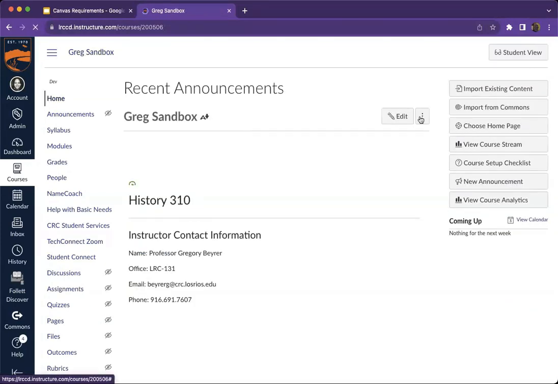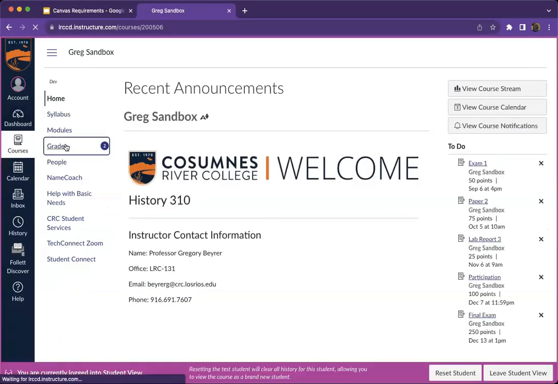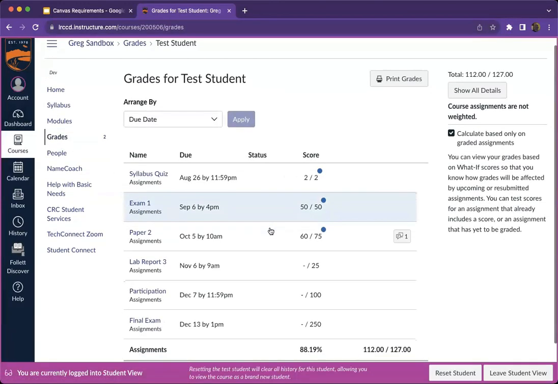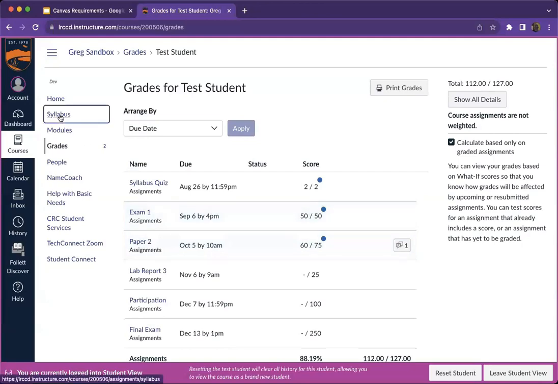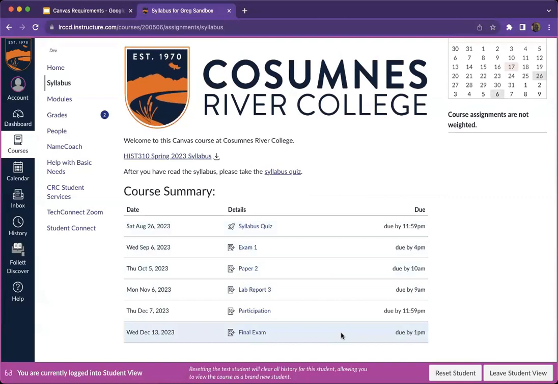Let me go back to student view so you get their view. Not only are the assignments visible on the grades page, where you see the grades here, they're also visible on the syllabus. And the syllabus automatically presents a date-sorted list of all the assignments in the class. And so I hope you can see that for our students, by us putting our assignments inside Canvas, not only do they get the benefit of the instant feedback when we give them grades, they also can see a date-sorted list of all those assignments, which will help them, of course, with their time management and planning for the semester.